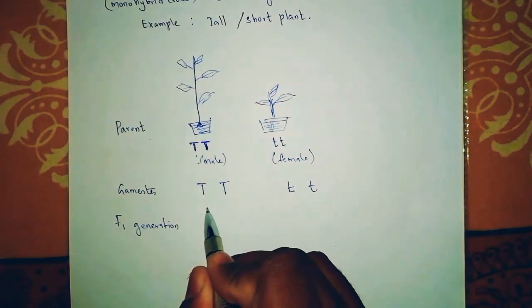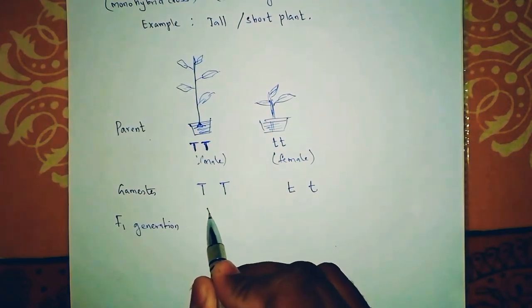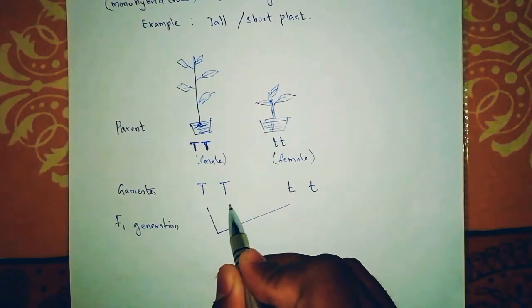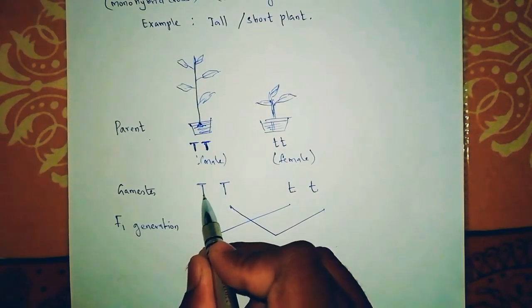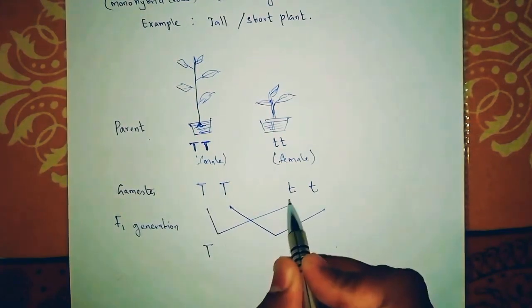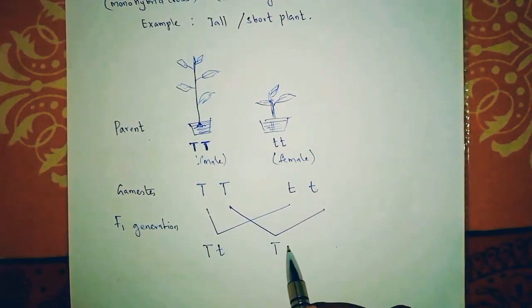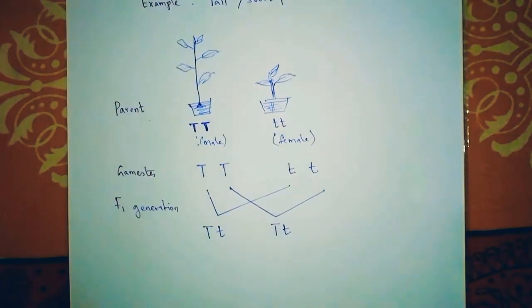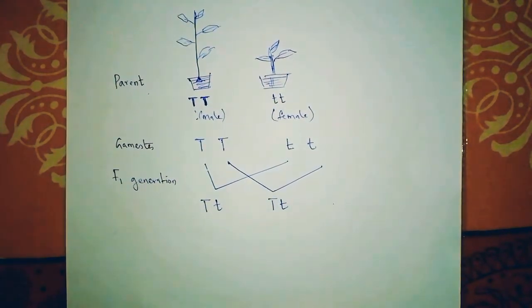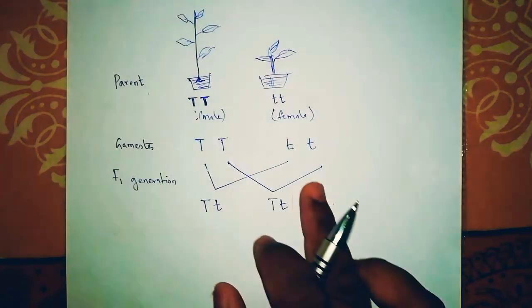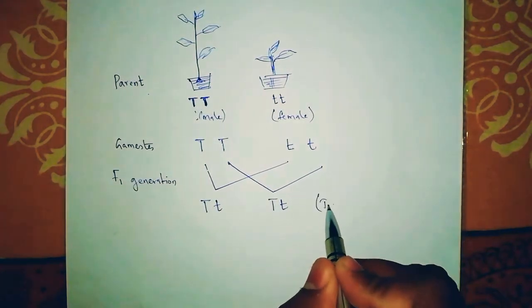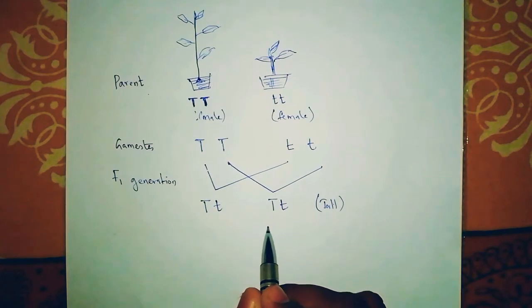They cross together, so we get capital T and small t, and then capital T and small t. So all of the first generation, or F1 generation, are all tall.